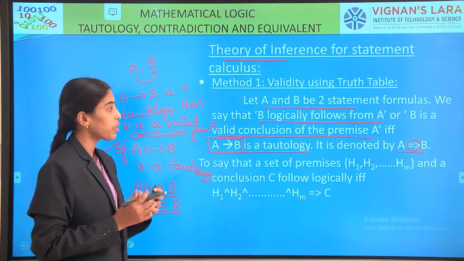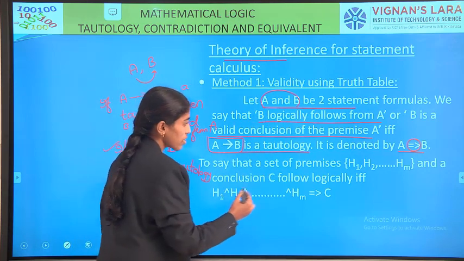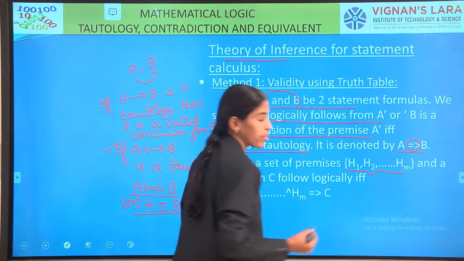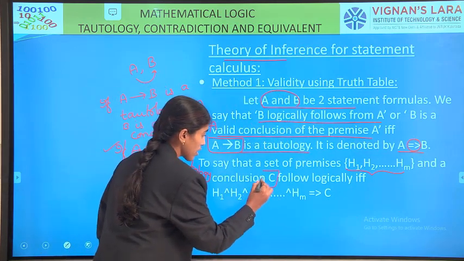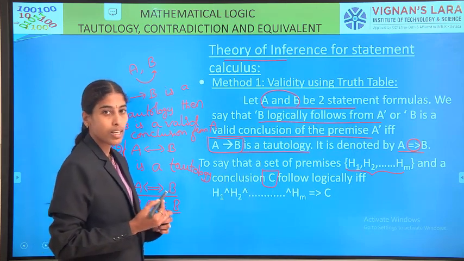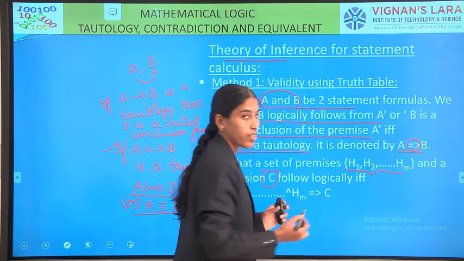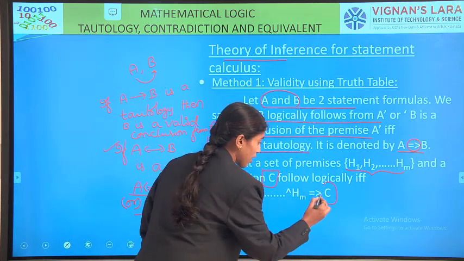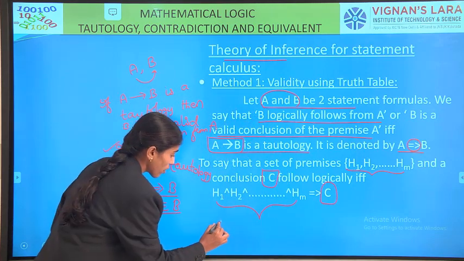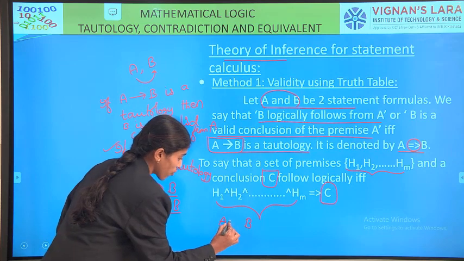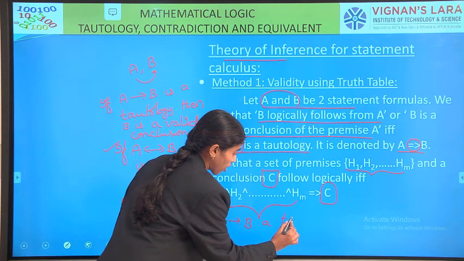Instead of just two premises A and B, consider a set of premises H1, H2 and so on Hm, these are the given premises, and a conclusion C. To say that C logically follows from the premises H1, H2, so on Hm, C must be derived from the conjunction of these premises.